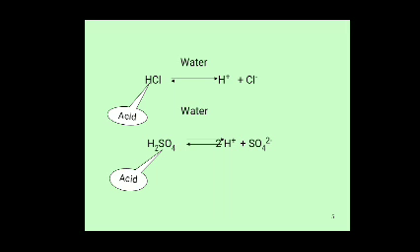So 2H plus ions are produced in aqueous solution, and H2SO4 acts as Arrhenius acid. HCl and H2SO4, both components act as acids.